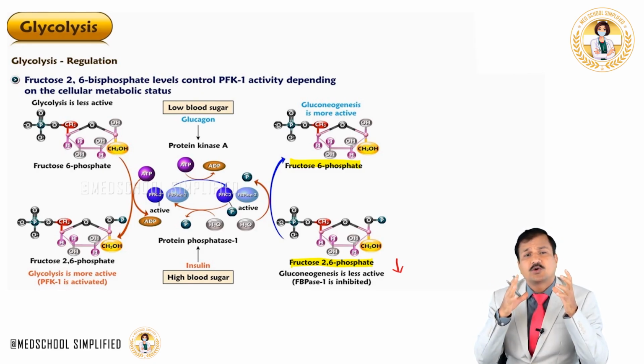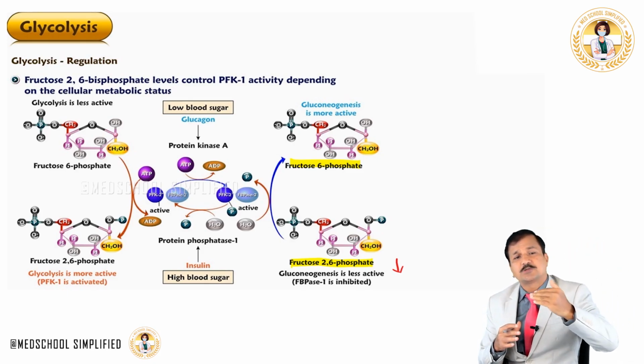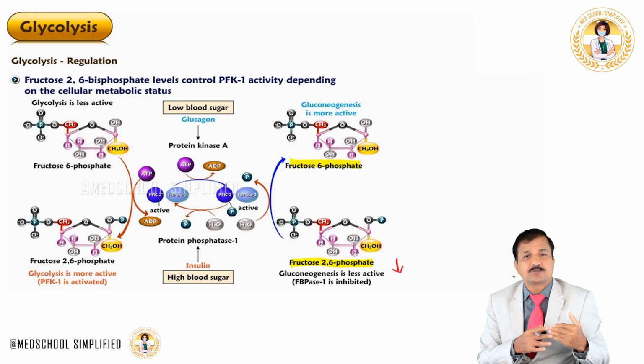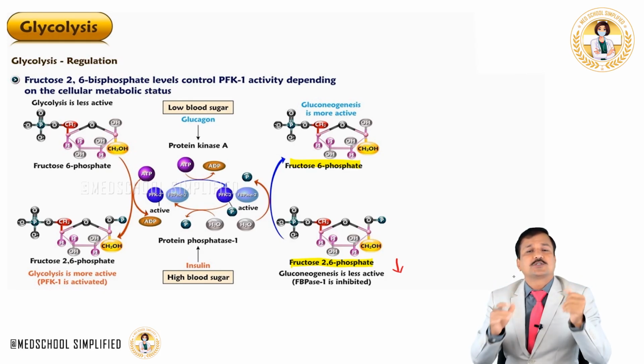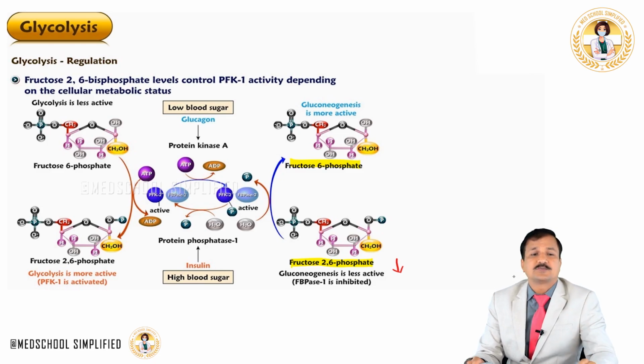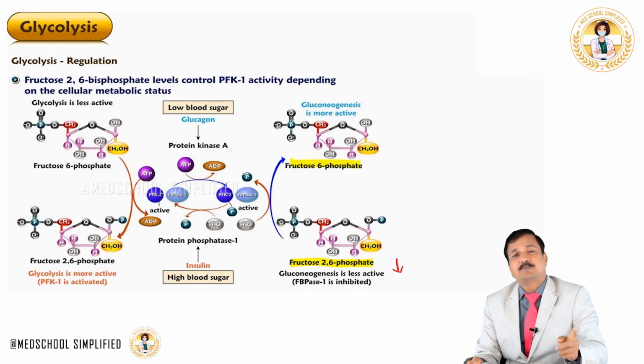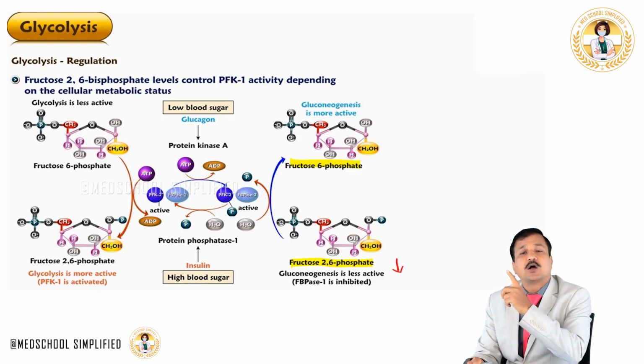So when the PFK2 kinase is active, what does it do? It is going to convert fructose 6-phosphate into fructose 2,6-bisphosphate. That means fructose 2,6-bisphosphate concentration rises, and that fructose 2,6-bisphosphate is going to keep PFK1 active. At the same time, it is going to keep a gluconeogenic enzyme, fructose 1,6-bisphosphatase, inactive.